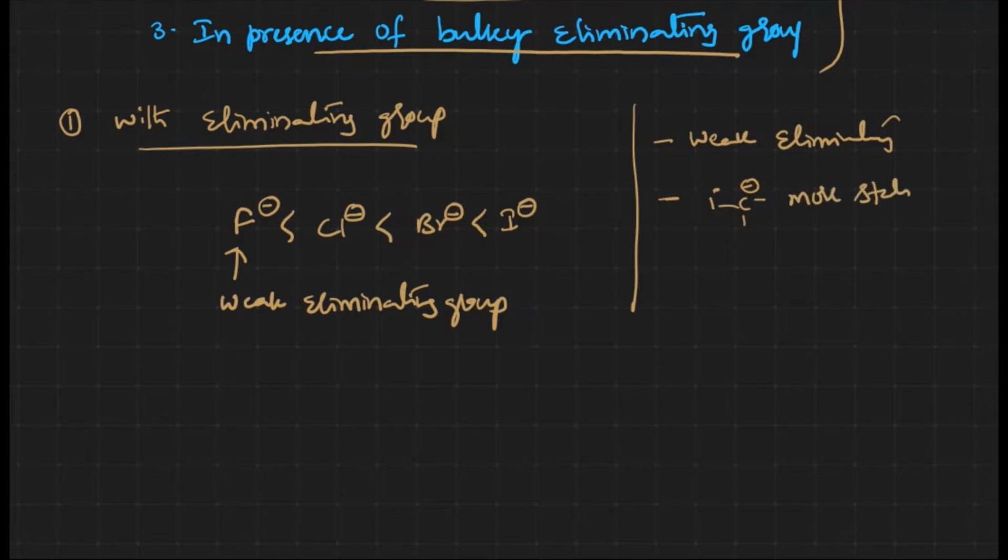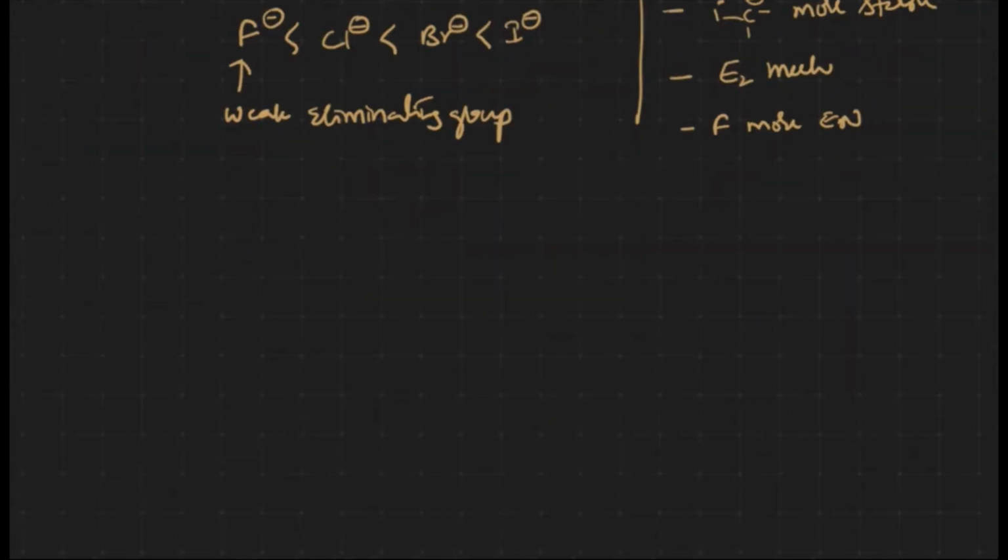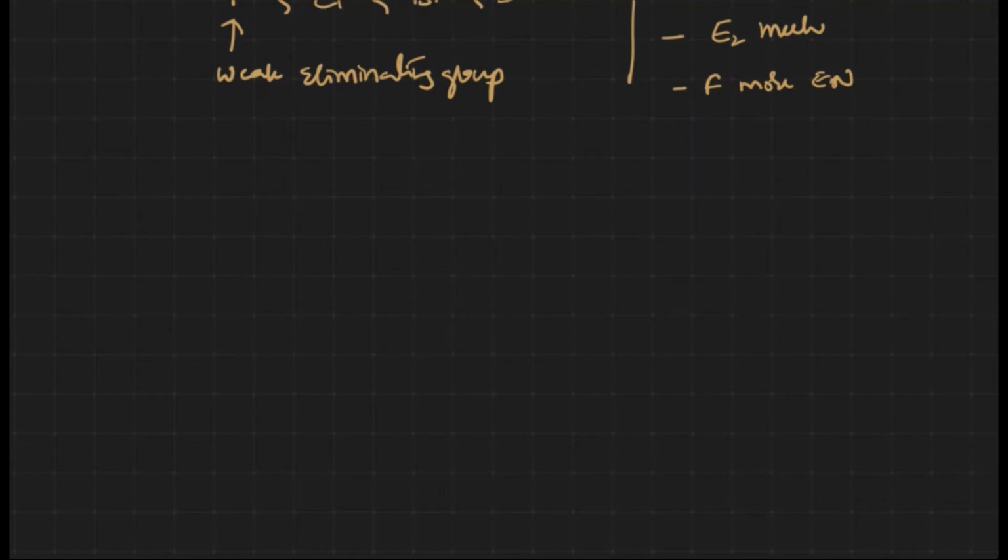Not only that, we can also say that with the E2 mechanism the base will abstract the proton from the less substituted place, similar to the SN2 reaction which we have discussed, and fluorine is a more electronegative atom. These are what we have to consider for Hoffman elimination with a weak eliminating group.